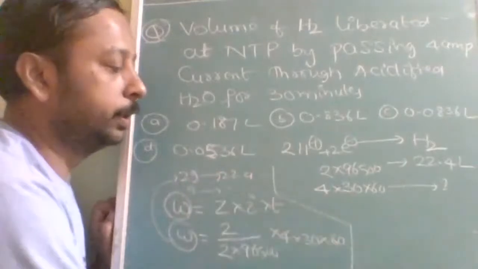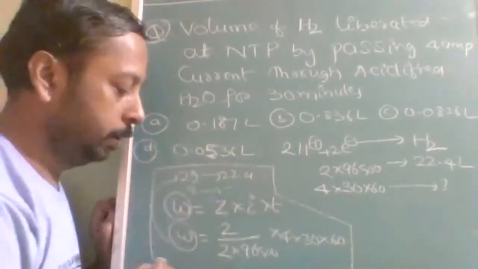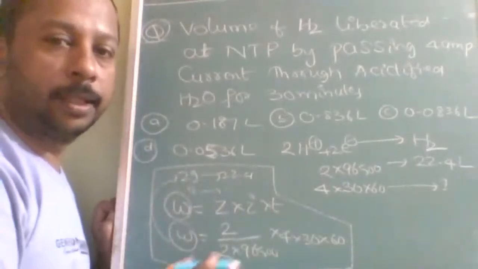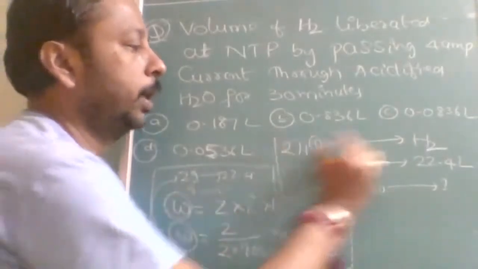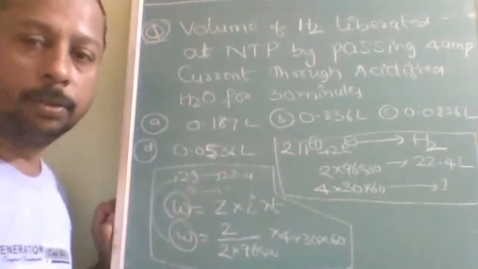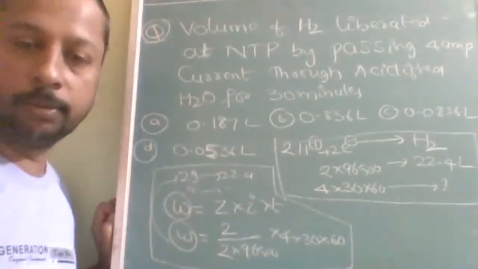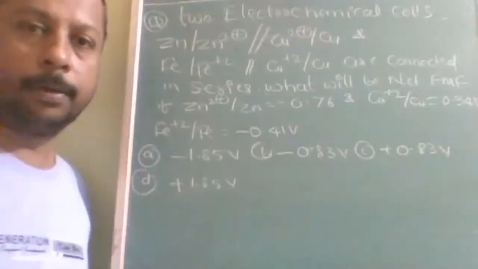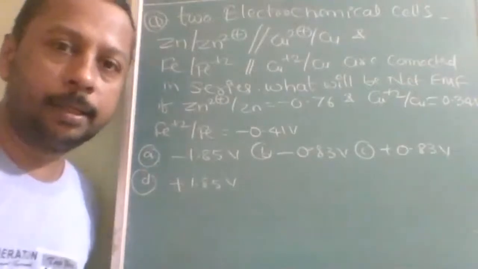Okay, this is an officially lengthy method. When you attempt in the board exam like this, you have to attempt it this way. In the entrance examination, like this, you can directly solve. Okay, is this clear? Note down both methods. According to your examination, you can attend both of them. Okay, next question is updated.